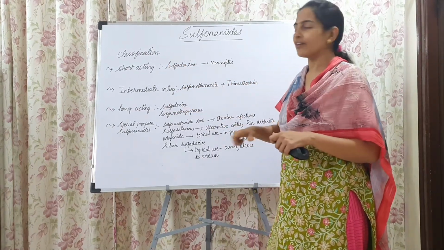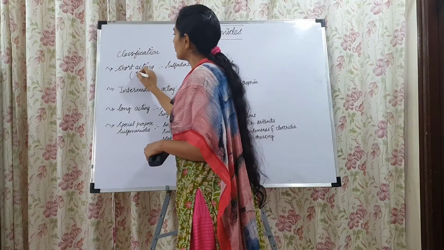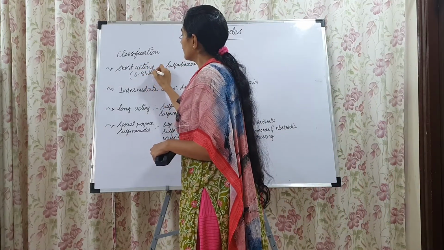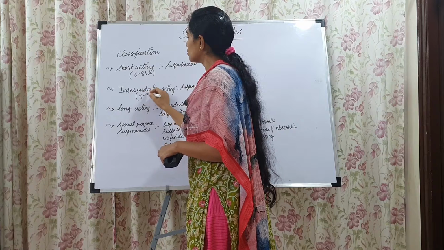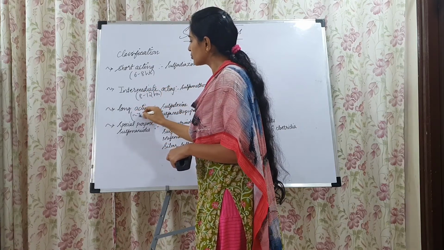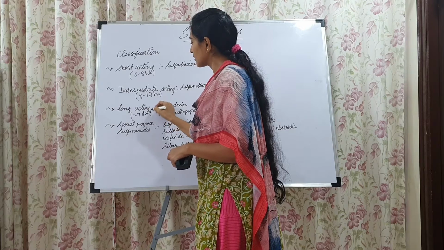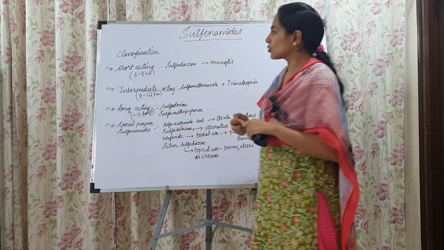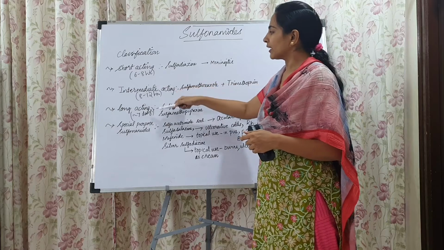Short acting ones have around 6 to 8 hours of T half, intermediate acting ones have 8 to 12 hours of T half, and long acting ones have around 7 days of T half. So short acting, intermediate acting and long acting.